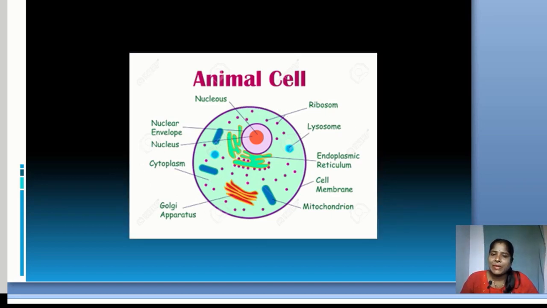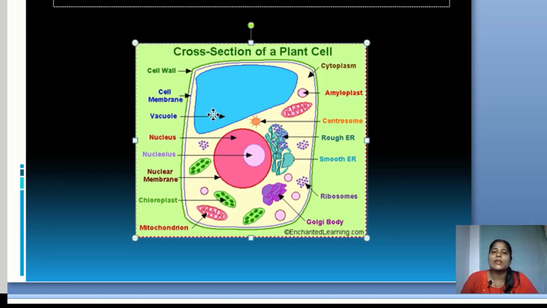Similarly, if we see a plant cell, this is the structure of the plant cell. It has the cell wall, which is rigid in nature. After that the cell membrane is present. Large vacuoles are present, as well as the centrosomes, rough endoplasmic reticulum, smooth endoplasmic reticulum, ribosome, Golgi apparatus, mitochondria, and chloroplast, which helps in photosynthesis. It is a green colored pigment present in plant cells.